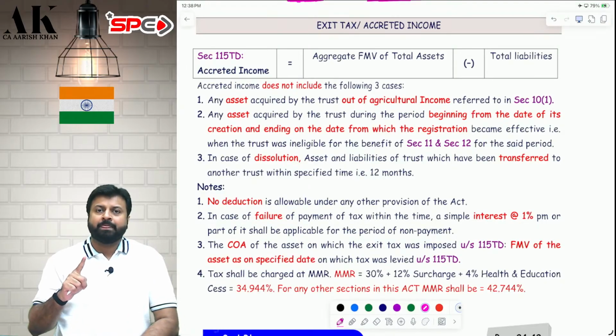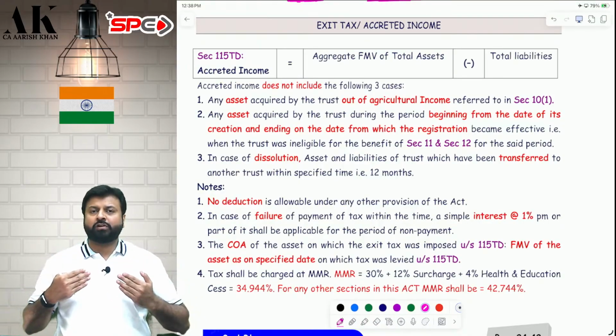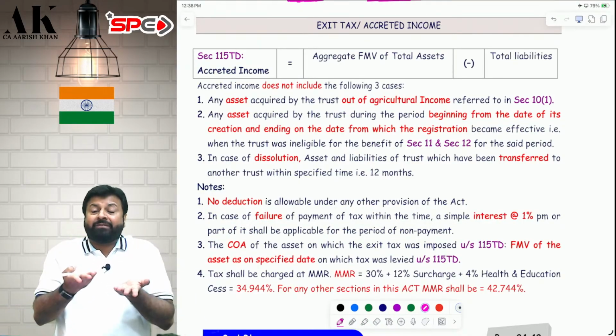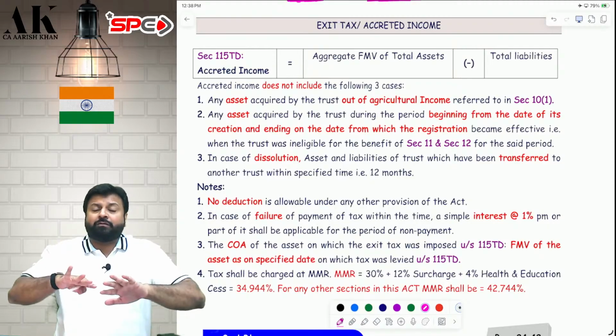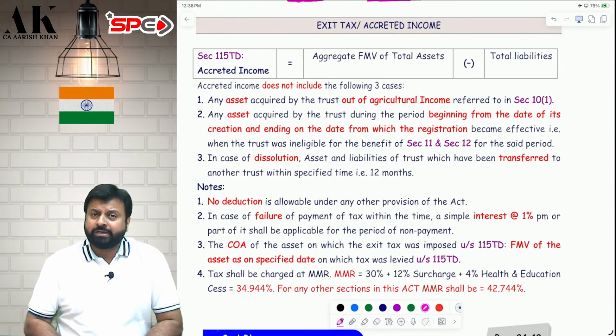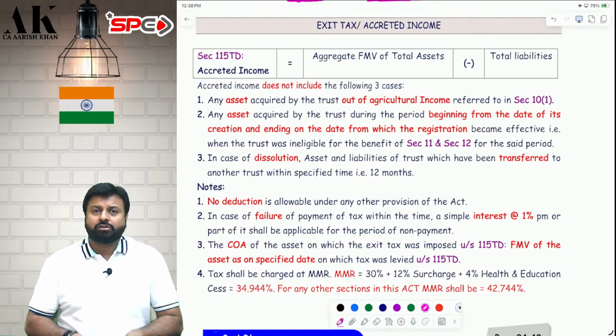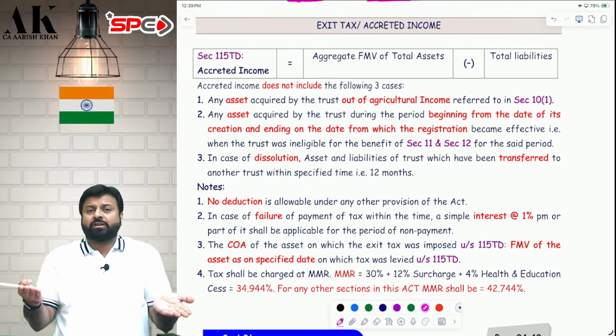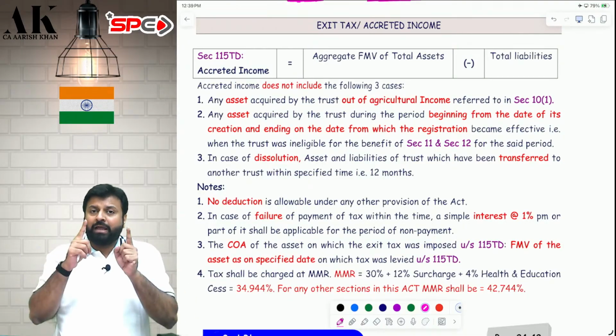First activity: I am a charitable trust, I am a religious trust, and I am doing an activity which is not within the objects of my trust. I am doing an activity which is not covered in the objectives of the trust, and I am not doing the activity which is charitable and religious. So, if you cease to do the activities of a charitable and religious trust, you will be liable for exit tax.